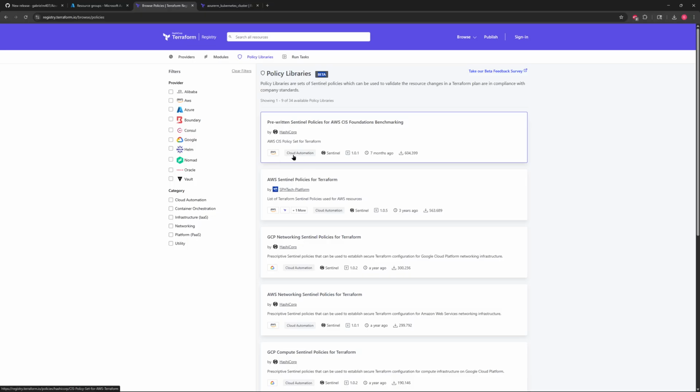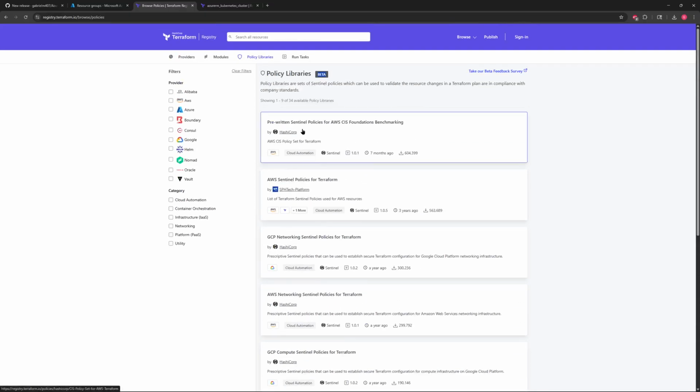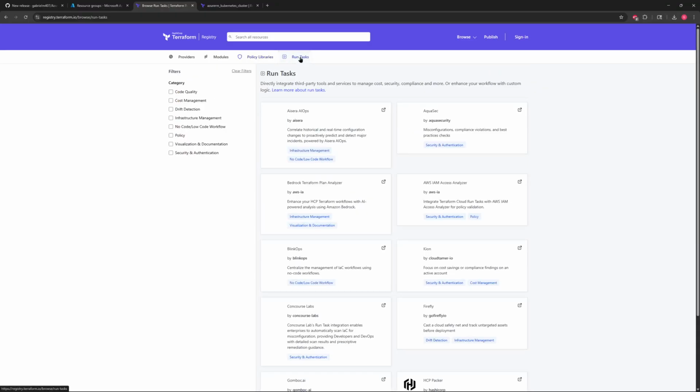And then other things here, people have not put a lot of effort into. You can see this is for AWS, cloud automation. It has a version right here. But even when you look at it, it says the last time it was worked on was 7 months ago. And that's one of the newer ones. This one was worked on 3 years ago. This one was worked on a year ago. So these policies are not used very much. But they are ways that you can configure things within your code to make sure that you're following certain policies. And then you can look on your Terraform Cloud or your Terraform Enterprise to see whether those policies are actually being followed or not and what you need to do about them.